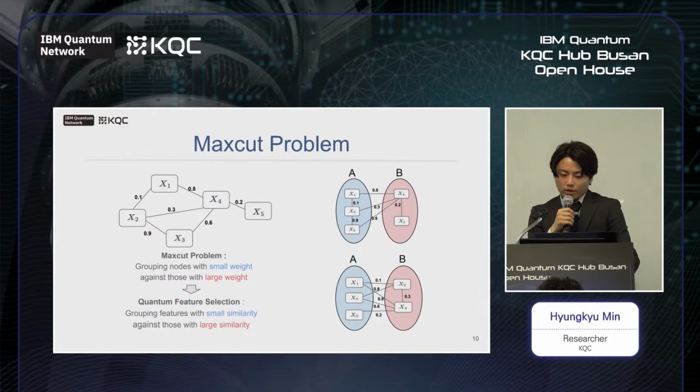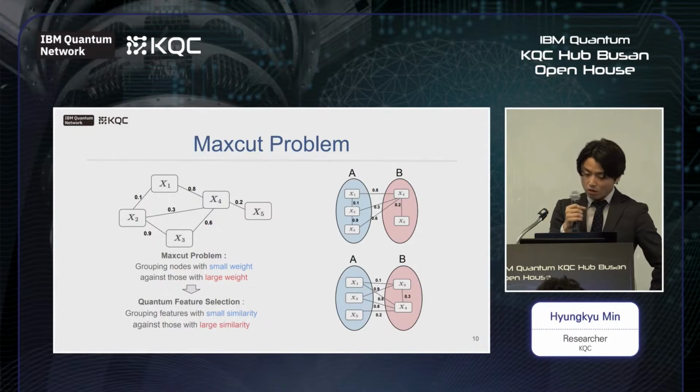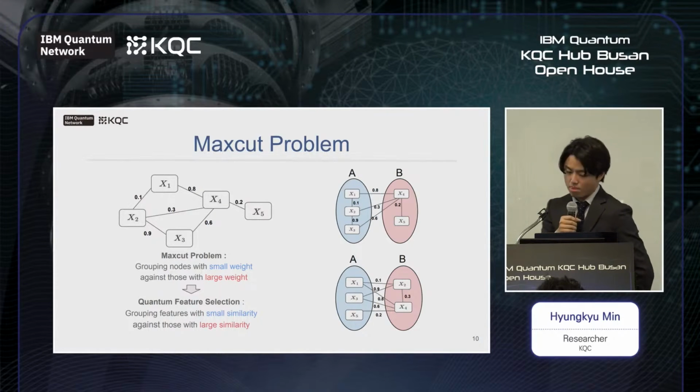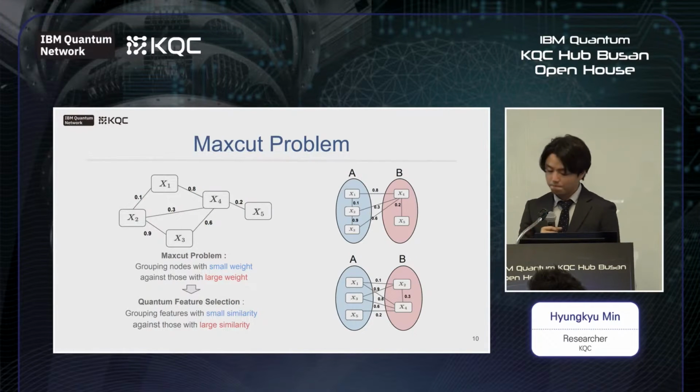The max-cut problem is a problem about maximizing the sum of the weights of the connecting lines. For instance, the value of case 1 is 1.7. The value of another case is 2.6. Therefore, the below combination is a more appropriate solution than the above one. The original max-cut problem binds nodes with small weights against those with large weights. Similarly, the quantum feature selection binds features with small similarity against those with large similarity. As a result, it can eliminate the redundancy.